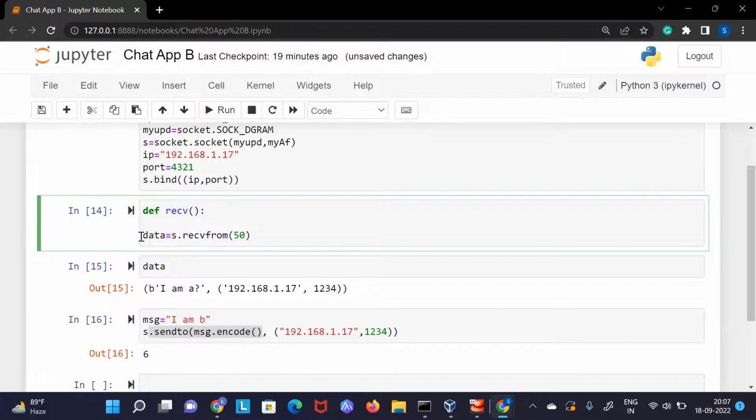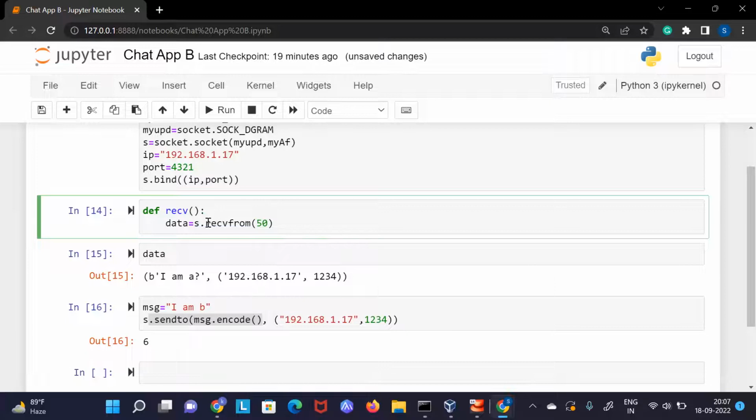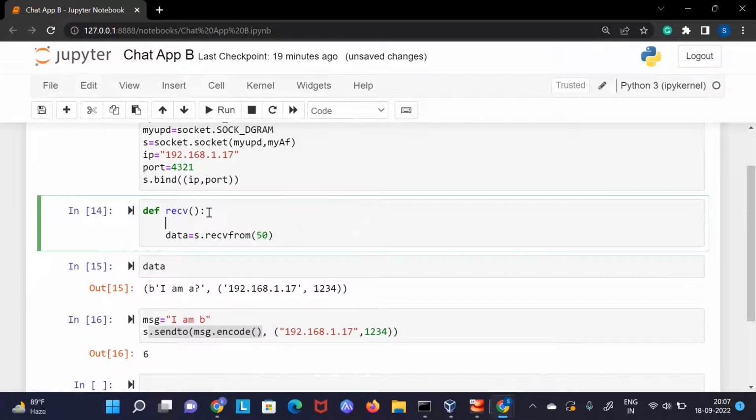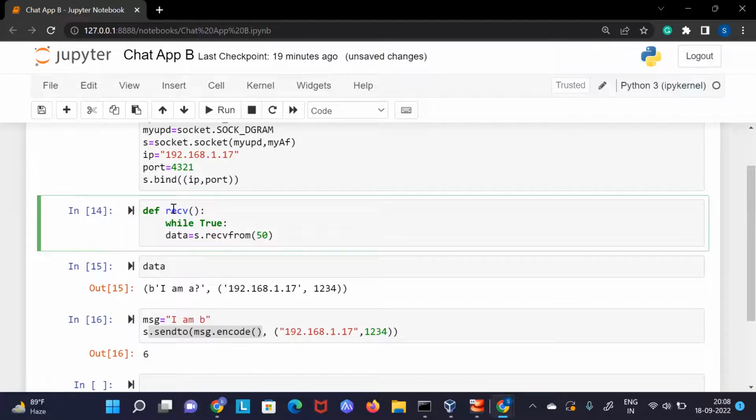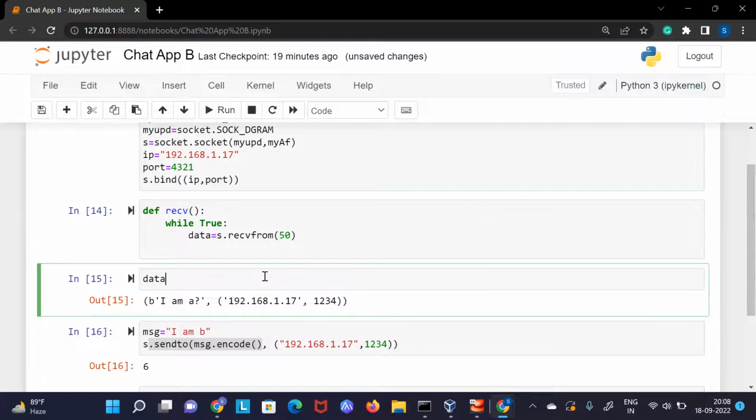What we are doing here is we are receiving. Now we just can do like this, but we wanted to receive infinite times. We want a continuous chatting, then we can use a loop here. And here I am using a while loop, and I want it to run infinite time, so that I can do this chatting for infinite number of times. Now, if I need it, I can delete this cell.